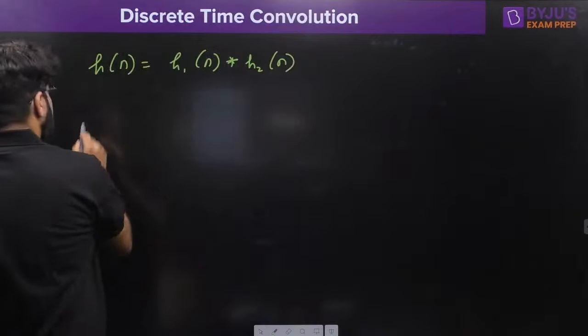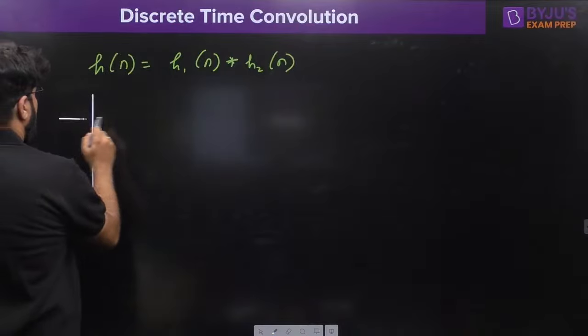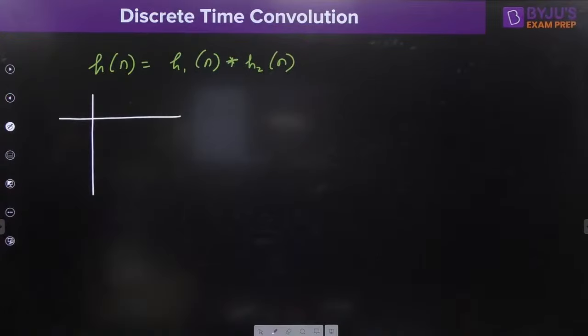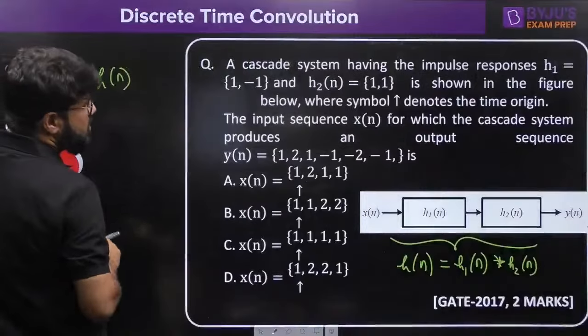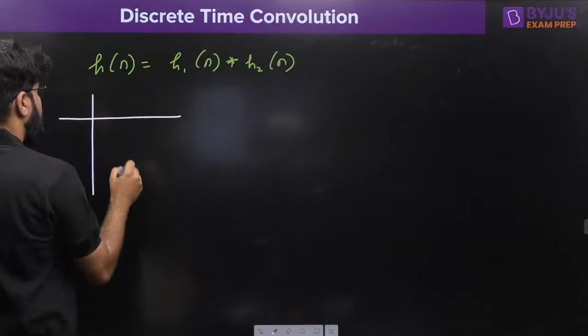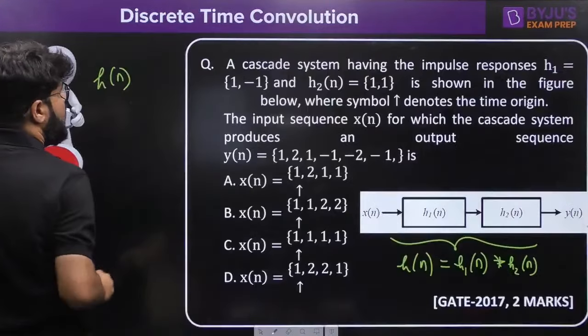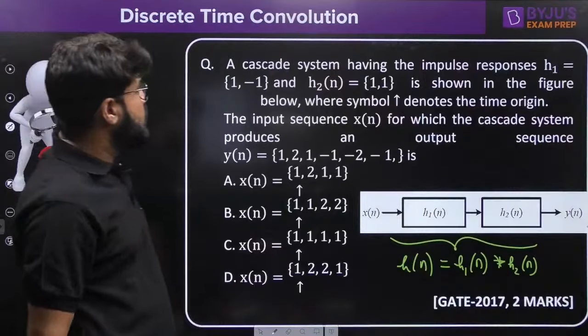Now what is the result of this convolution? Let's take a look. Before I tell you the result, let's complete it first. What is the result of that convolution? h1 is 1 and minus 1. And what is h2[n]? This is 1 and 1.